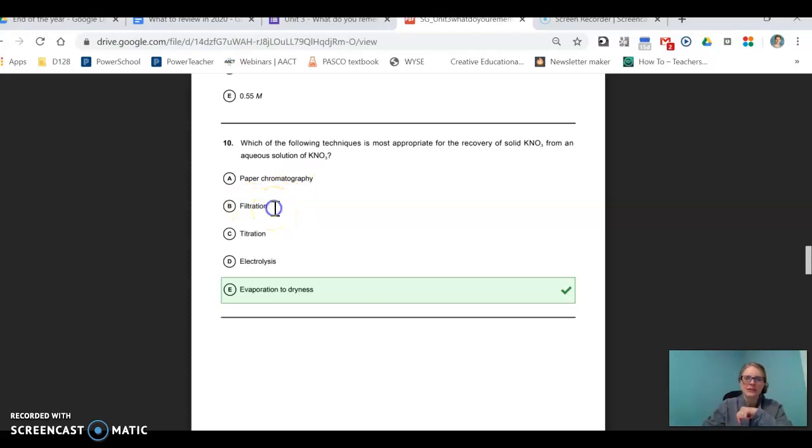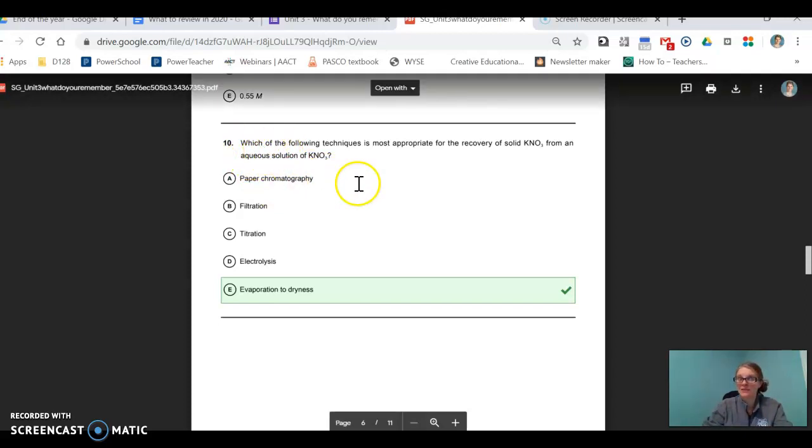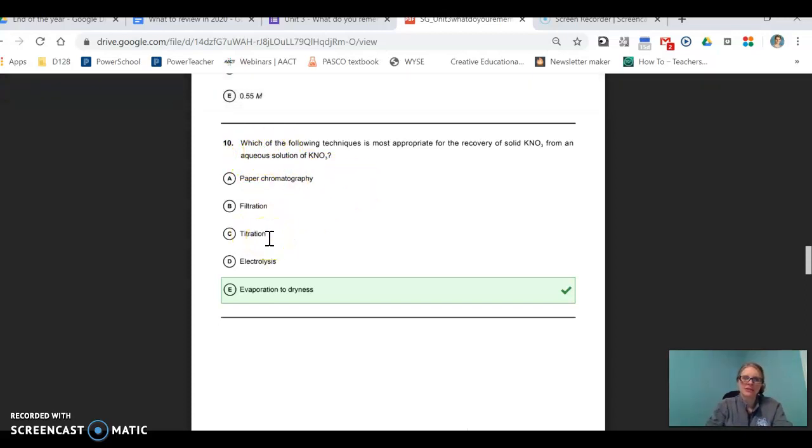Filtration is the thing that is going to take sandy water. If you put sandy water through filter paper or a coffee filter, the sand will stay on top and the water will go on the bottom. Filtration is like taking the coffee grounds out of your coffee. So that's going to take something that's not dissolved. This is talking about an aqueous solution, which means it is dissolved. Titration is going to tell us how many moles of things we have. That's where you have the big burette and you drip them in, and you can find a concentration of some unknown solution. That doesn't help us here.